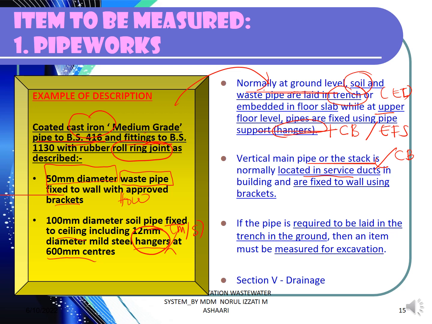For residential houses, you can see it is just concealed in the brick wall, or sometimes if it can be seen, then it is fixed at the brick wall using the bracket. Either way, you have to double check. If the pipe is required to be laid in the trench, we have to identify the depth of the trench excavation. It means we have to measure the builder's work.